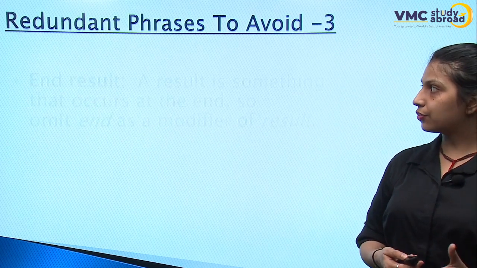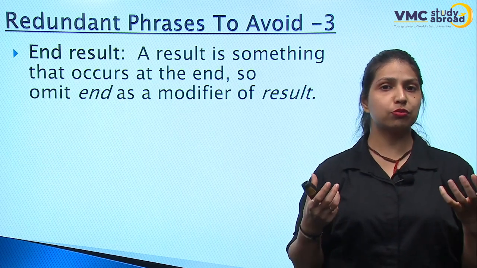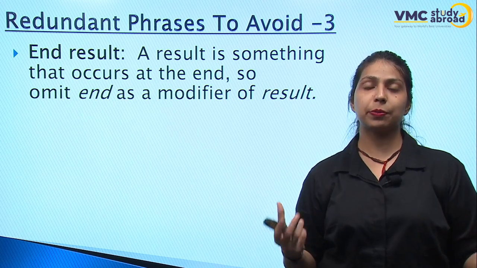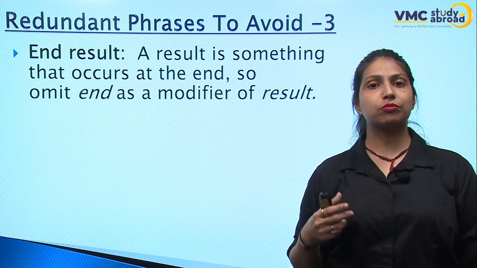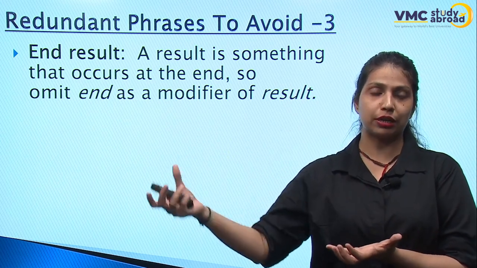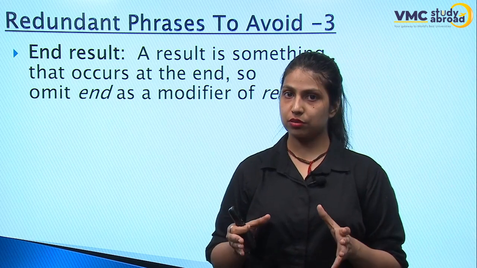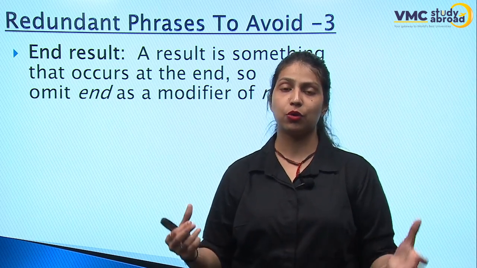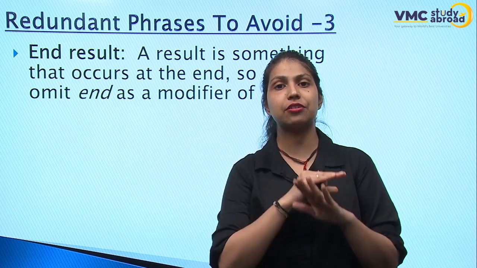Next redundant phrase is "end result." Now see for yourself: how many times have you seen people saying, "and the end result of that action was worst," right? So what is the meaning of saying that? A result is something which is the end of some struggle, isn't it? For example, you have prepared for a few exams and now, after that struggle, you have a result. So you should not say "end result." No, "result" means the thing which comes at the end. That's it. It is a redundancy here.